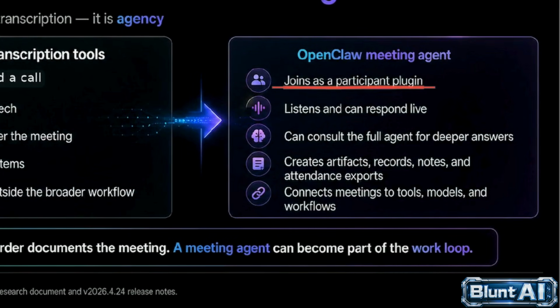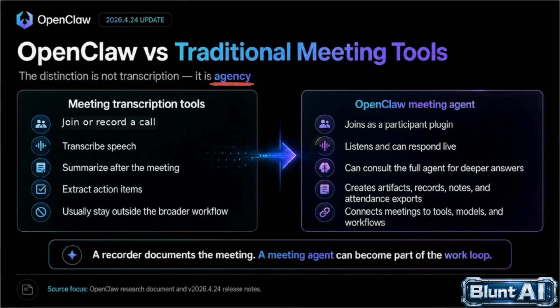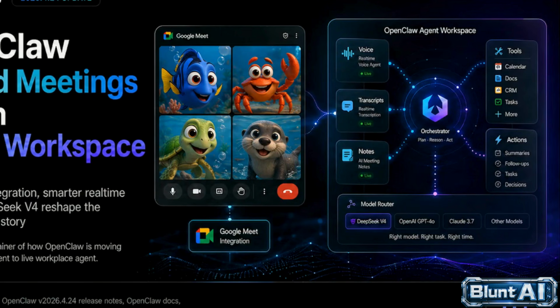a live participant. Look at the right side, agency. A recorder documents, an agent listens, reasons, responds, and triggers new software workflows in real time. We can see how this reorganizes the interface itself. Google Meet is pulled down into the OpenClaw agent workspace.